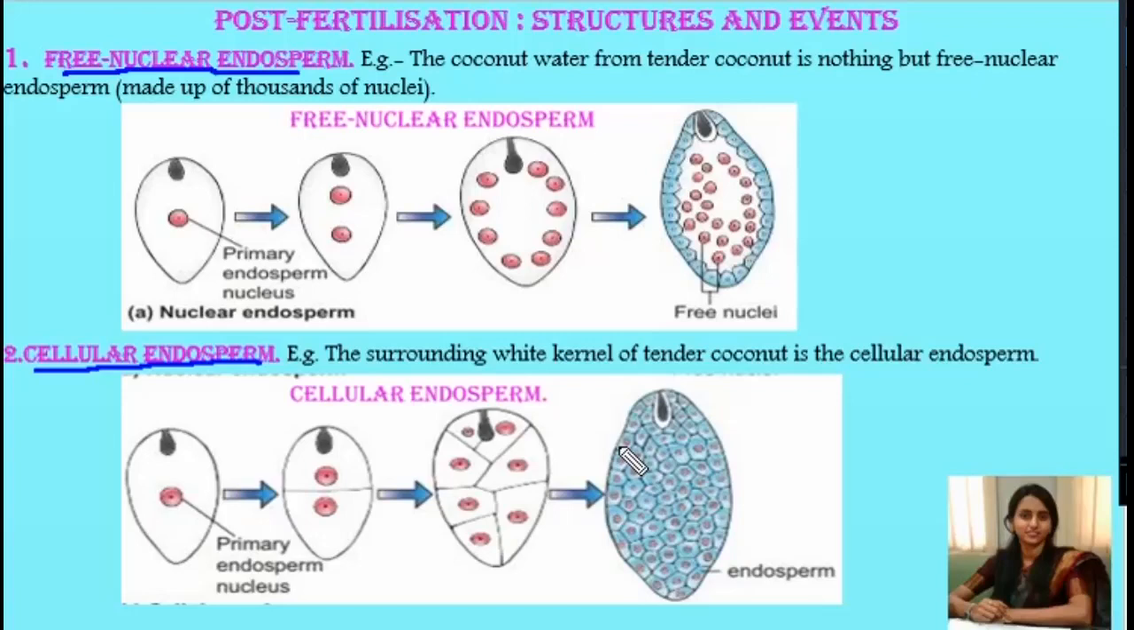What happens in free nuclear endosperm development? Here the primary endosperm nucleus undergoes repeated nuclear divisions that result in the formation of a large number of free nuclei. Whereas in cellular endosperm, once a large number of nuclei are formed, it is subsequently followed by cell wall formation. Now it becomes a cellular endosperm. An example for free nuclear and cellular endosperm: the coconut water from the tender coconut is free nuclear endosperm, whereas the surrounding white kernel of the tender coconut is cellular endosperm.